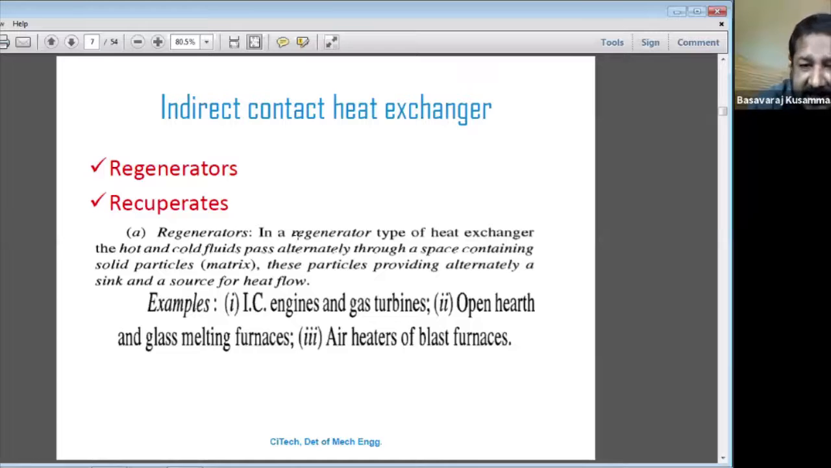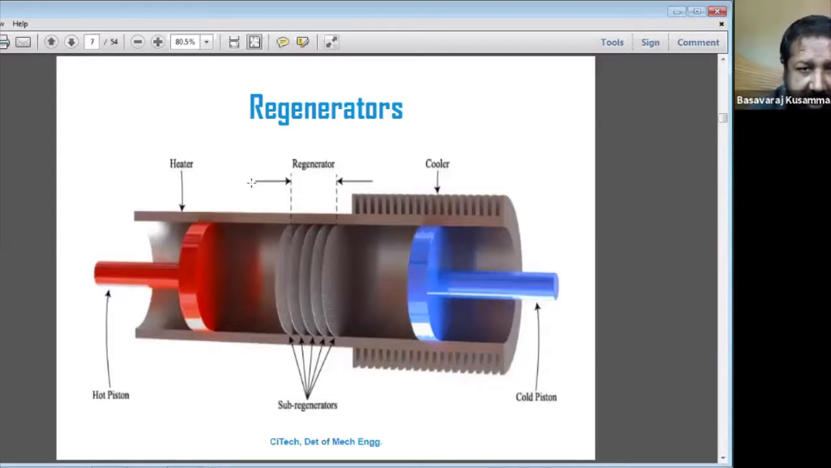Air heaters in the blast furnace act as regenerators. A regenerator is also called an indirect contact heat exchanger. So I think you understand the concept of the regenerator. Here you see the bigger regenerators, the sub regenerators. These are called regenerators here, 1, 2, 3, 4, 5.